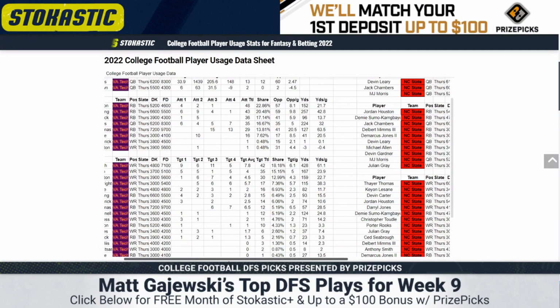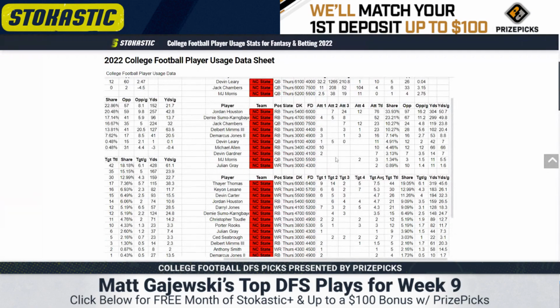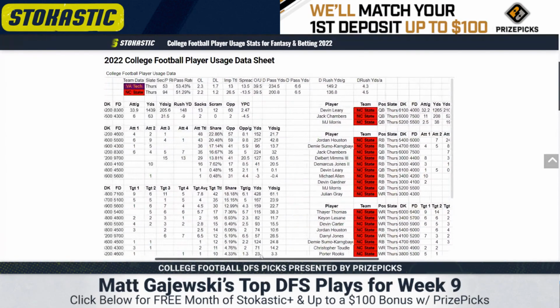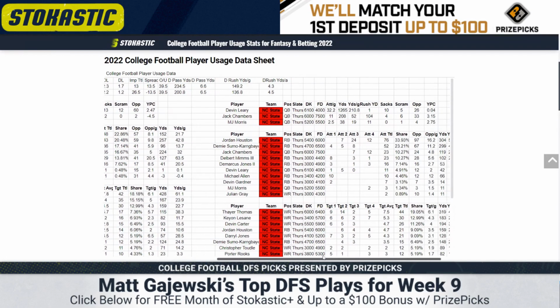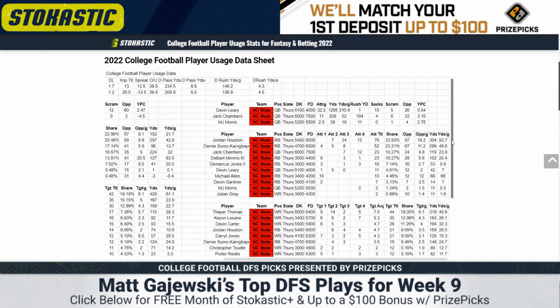NC State. Devin Leary's out. This NC State team, before we move on there, they're 94th in pace, 51% pass rate. I thought that would drop drastically, but they just got crushed last week and they were forced into passing scripts.